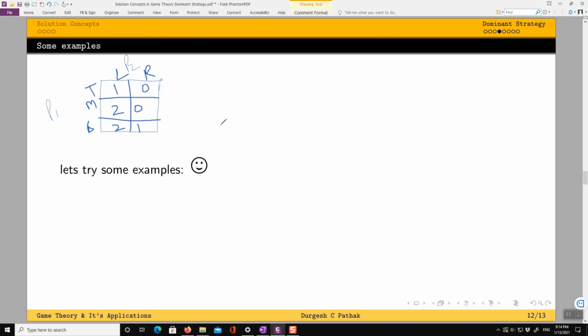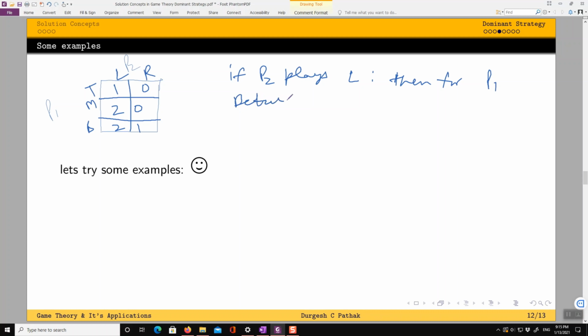So think about this. If P2 plays L, then between T and M, which is better for player 1?